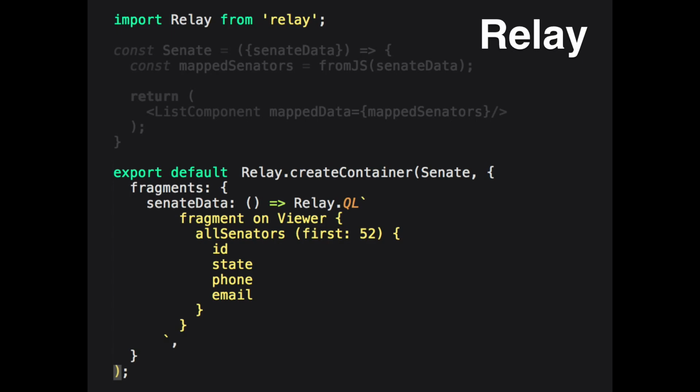We didn't have center data. Oh, actually, correct me. It's actually this.props.allSenators, because that name right there is all senators, so that's what the prop name is going to be. So there's that. I've never actually tried to see if I can change the name of that on the fly. I've just kind of dealt with whatever it gave me. So I'm answering your question that you didn't even want to ask.